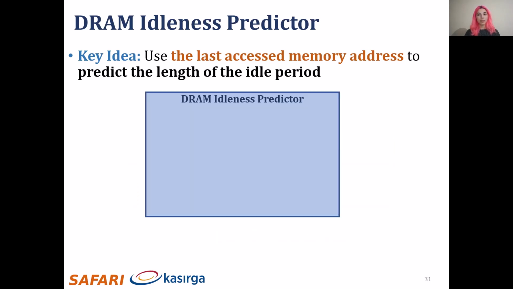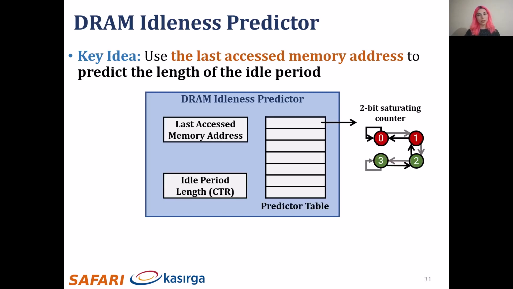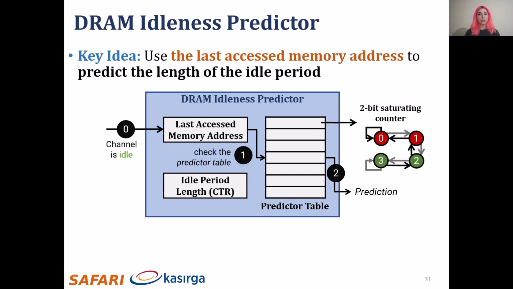The DRAM idleness predictor is a lightweight predictor that is based on a predictor table of 2-bit saturating counters. It uses the last access memory addresses to predict the idle period lengths. It also maintains a counter for the length of the current idle period. The prediction mechanism works as follows. First, if a channel is idle, it accesses the predictor counter with the last access memory address value. Second, the prediction is determined as short or long idle period based on the counter's state. And finally, we increment the idle period length counter as long as the channel stays idle.